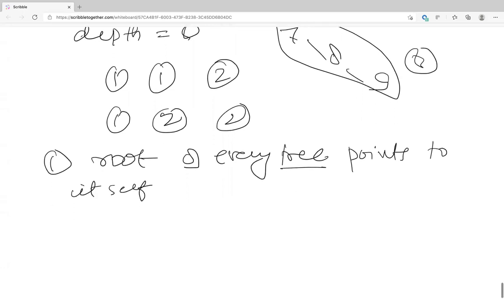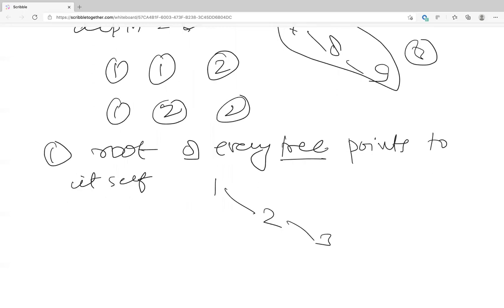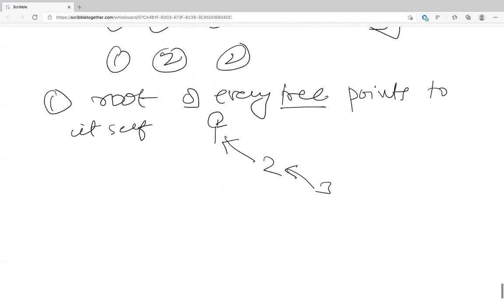So let's say you had 1, 2, and 3. 3 is pointing to 2, 2 is pointing to 1, and 1 is pointing to itself. So that is one point: the root of every tree points to itself.